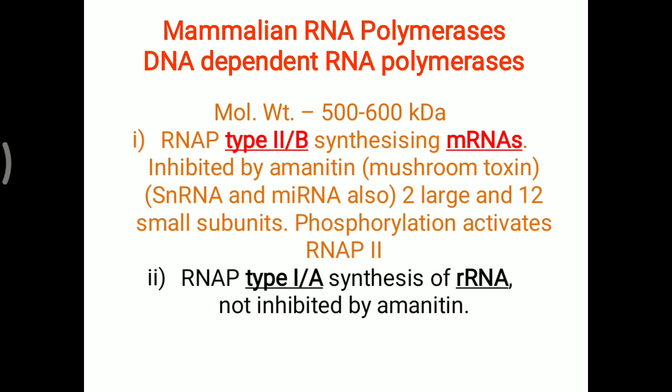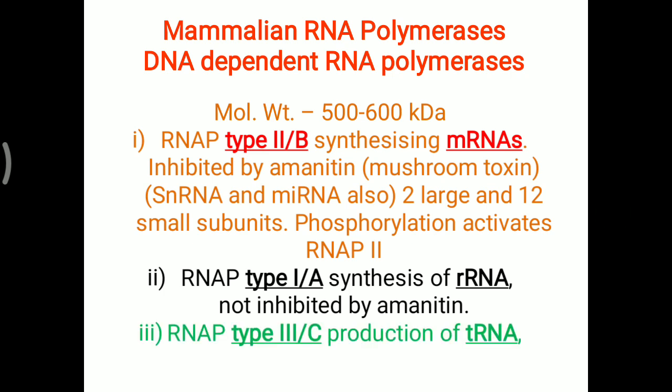Further, RNA polymerase type 1 or A helps in the synthesis of the rRNA molecule. This RNA polymerase A is not inhibited by amanitin. Further, RNA polymerase type 3 or C is helpful for the production of tRNA. This RNA polymerase C is insensitive to amanitin. Simply, you have to remember type 1, 2 and 3: 1 for rRNA, 2 for mRNA and 3 for tRNA molecule formation.